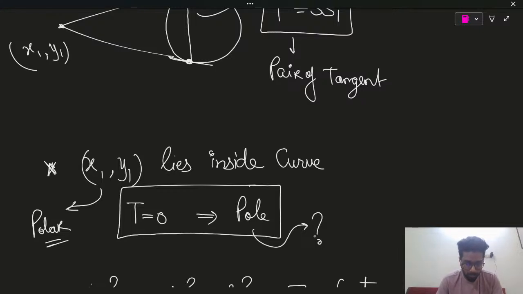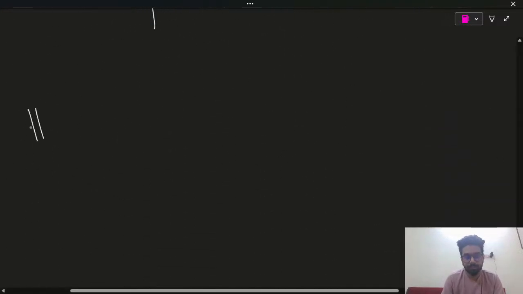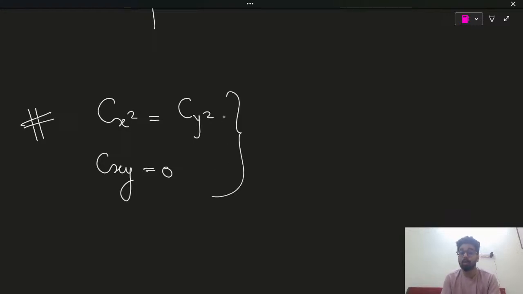One thing which we have missed, the condition of the circle. You have to keep in mind the coefficient of x square and coefficient of y square are equal, and the coefficient of xy is 0 in the equation of a circle.